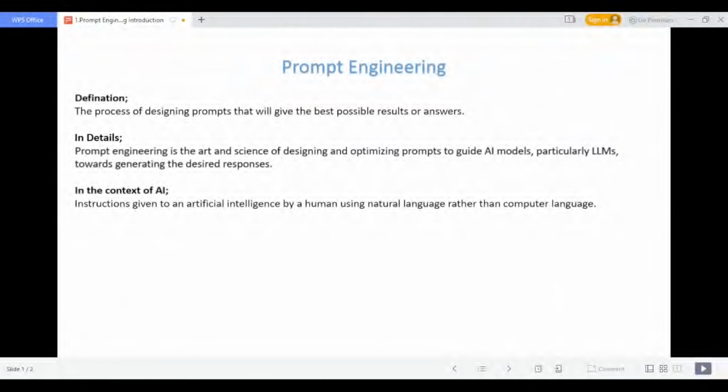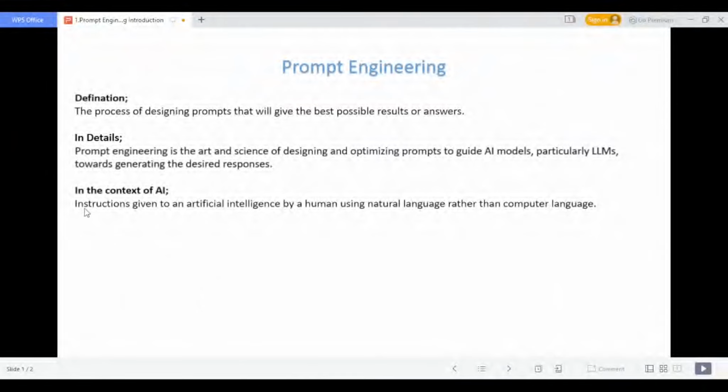But previously, what a computer was able to understand was computer language, like Python, C, C++, or SQL, whatever the programming languages. There is a set of rules defined for those particular functions, and based on that it works. But now AI is going to understand natural language. AI is capable of understanding layman language, and it is able to provide the output based on the instructions which we give.